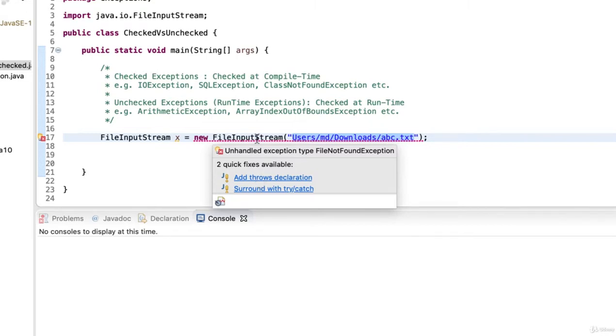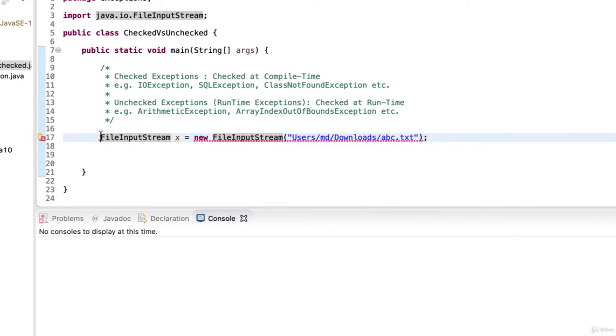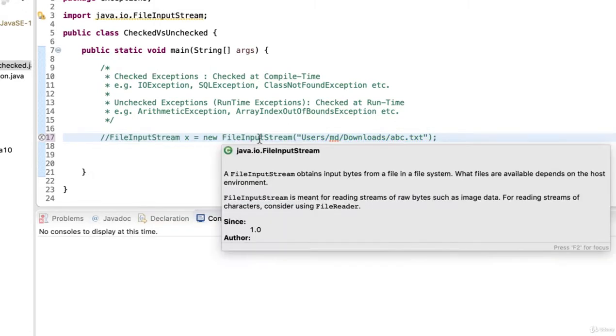Now there are two ways to handle the exception, which we'll see in the next session. But to understand the concept, the checked exceptions are the ones which we will have to handle. It is mandatory for us to handle them in the code somehow by using the throws declaration or try catch. So the compiler will always check for them. It is called checked exceptions. We will not be able to go ahead without handling these types of exceptions. That's the first category, as simple as that.